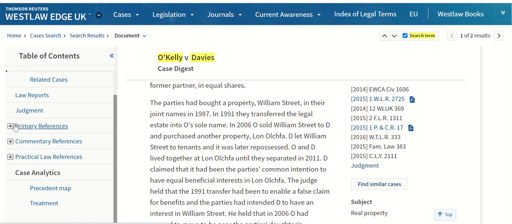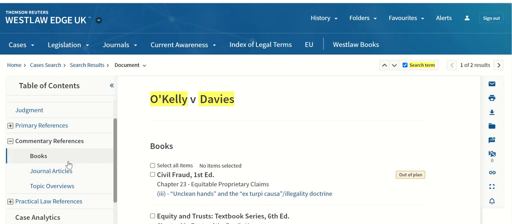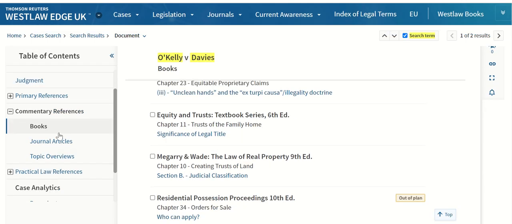So, for example, you can go straight to the commentary references, and you'll see here we've got books and journal articles. And these will all be related to this particular case. So we've got here some books and chapters that are on the particular topic that this case was relevant to.